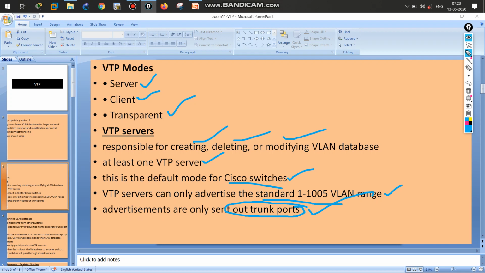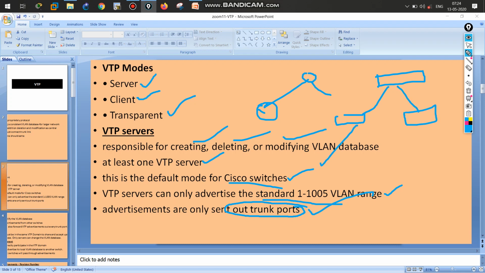One switch will be there, and multiple switches will be connected to it, like the access layer and core.